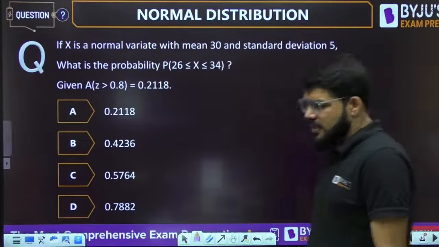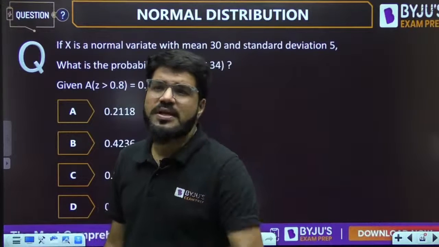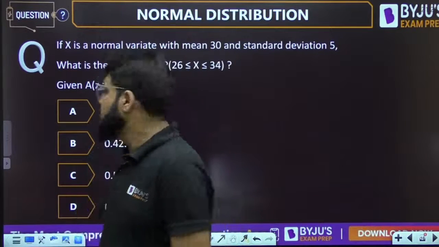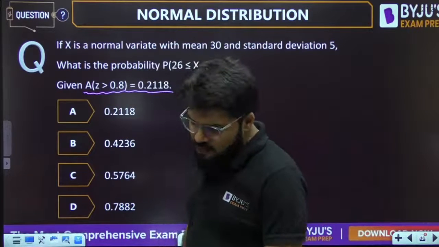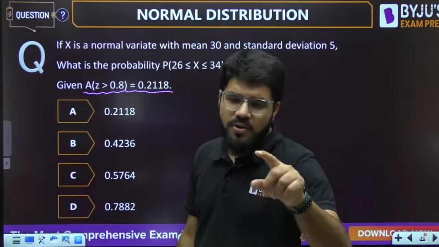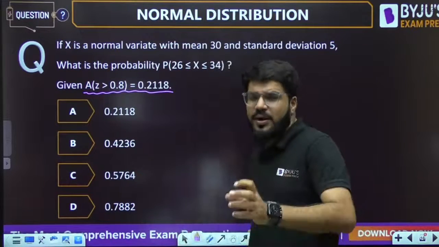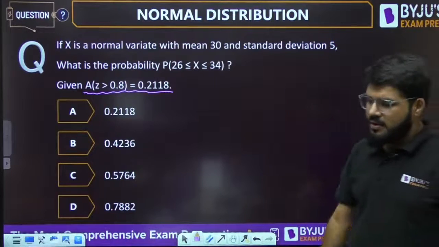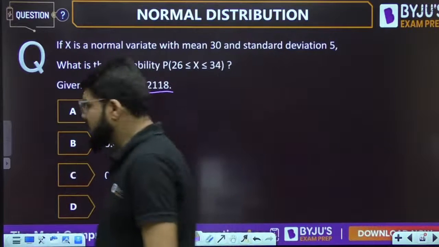Chalo, next question. Whenever you are not able to solve by symmetry, or whenever the sigma rule doesn't apply, there will be some values that must be given. As I told you, the values of the standard normal distribution are recorded in tables and calculators, and in the GATE exam you don't have a Casio calculator or any book for tables. So if any value is required, it will be given. Otherwise the question will be on symmetry or the 1 sigma, 2 sigma and 3 sigma calculation.